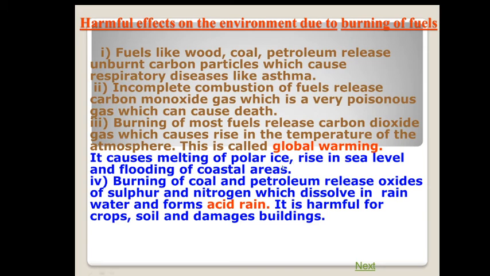It causes melting of polar ice, rise in sea level, and flooding of coastal areas. Burning of coal and petroleum releases oxides of sulfur and nitrogen which dissolve in rainwater and form acid rain. It is harmful for crops, soil, and damages buildings.